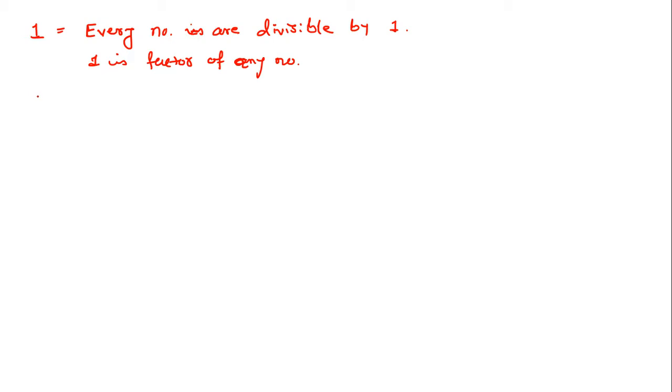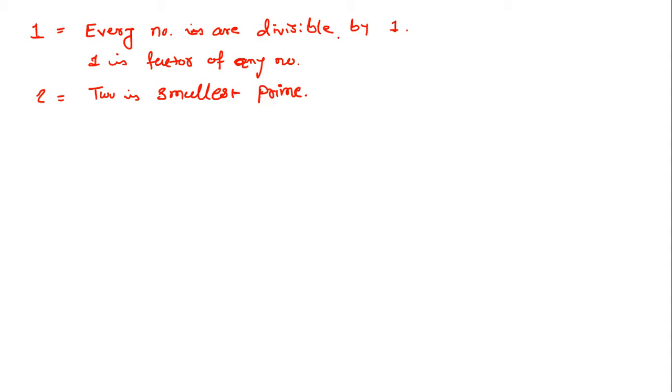But now if you go towards 2, then one thing I will write: 2 is the smallest prime number. Generally students consider that 3 is the smallest prime number because that is odd.